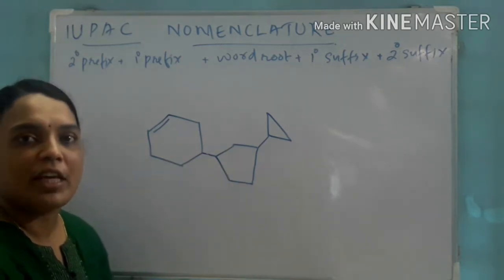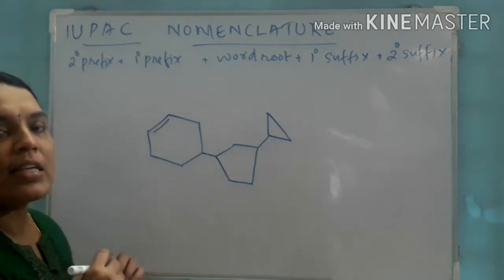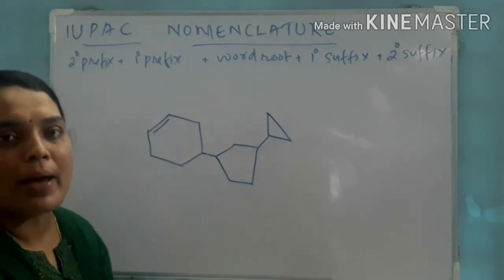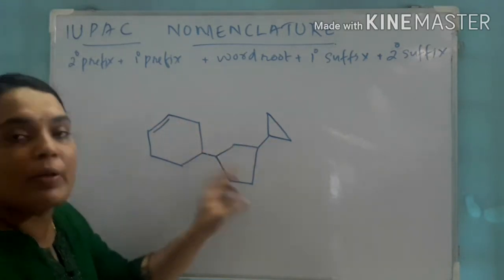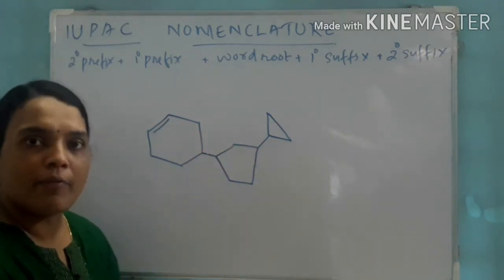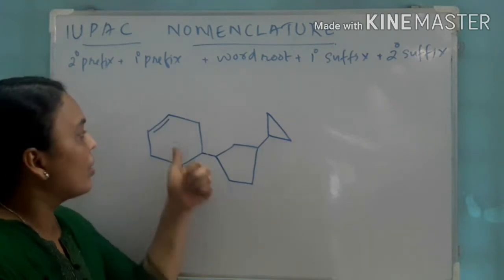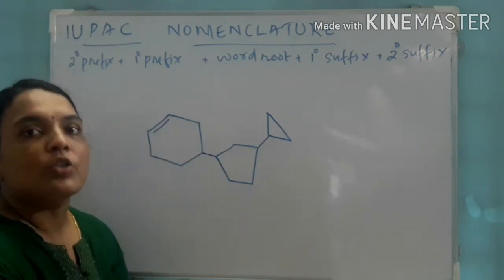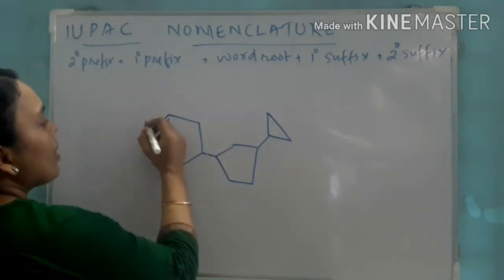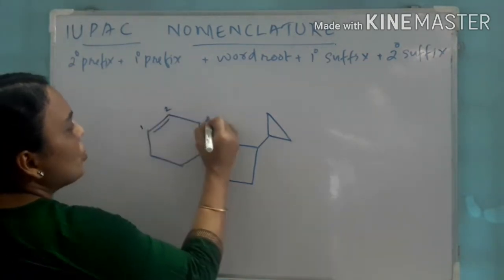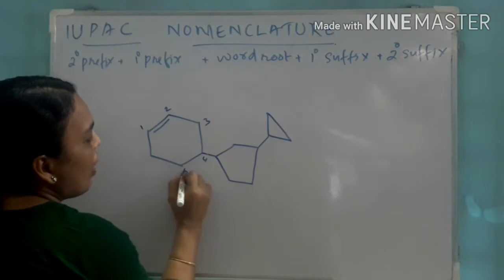So how can we name? In this case, first we have to number the parent chain. First we have to identify the substituents present on the parent chain by using numbers. Remember, there is a double bond, so the double bond should get the lowest number. So let us start numbering from here. 1, 2, 3, 4, 5, 6.